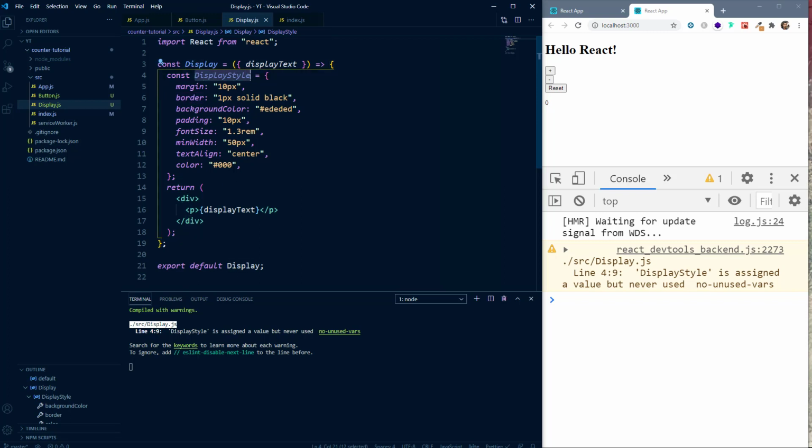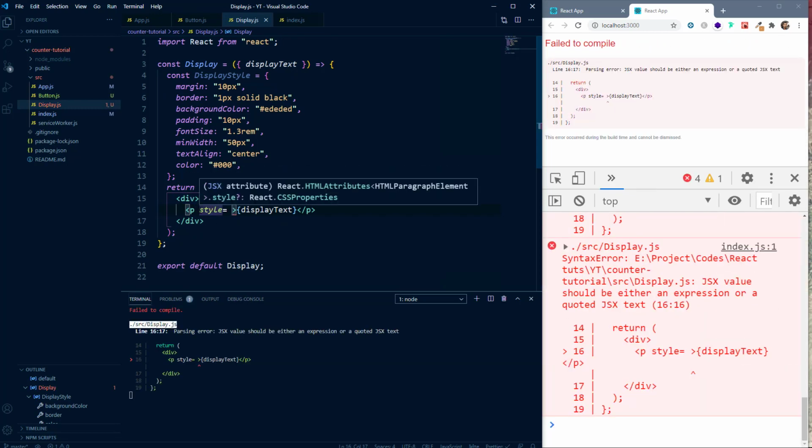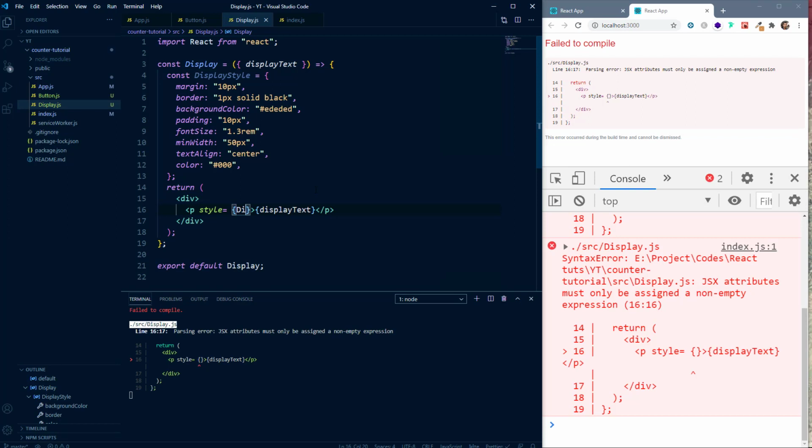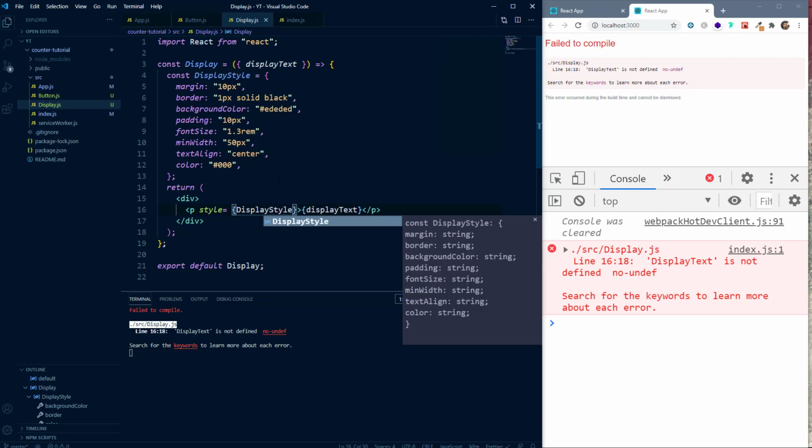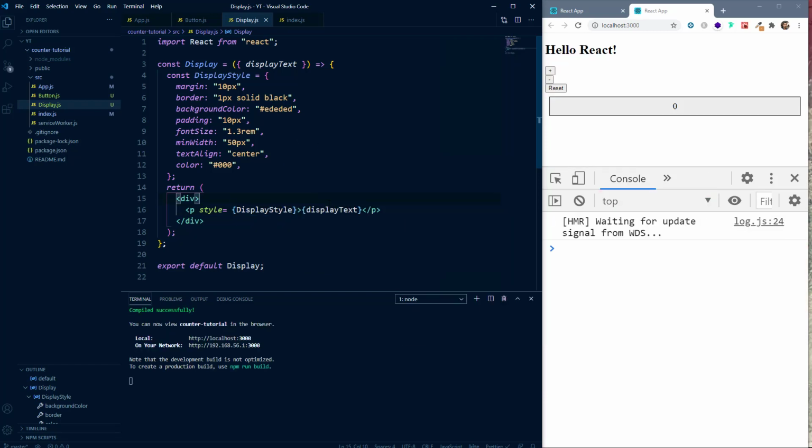Now to use this display style, we can add a style property here. So style is provided by React or JSX to style our elements. Inside here, we can set the value of style to this displayStyle constant. If you want to insert JavaScript in JSX, you have to use curly braces. So we'll start curly braces, and inside this we'll write displayStyle, like this. And you can see that our display component is now styled.